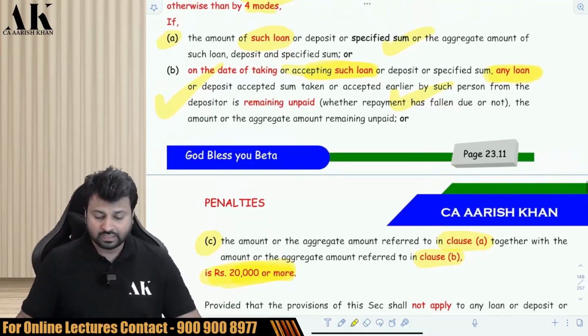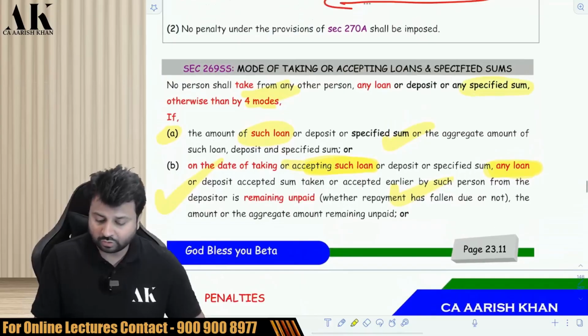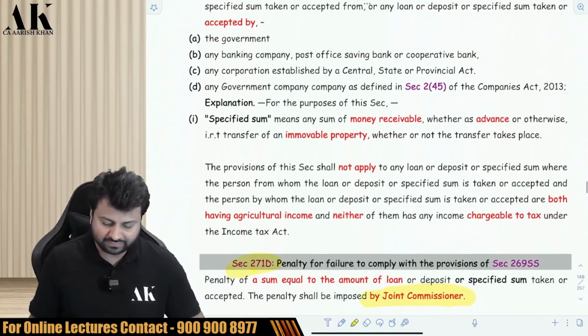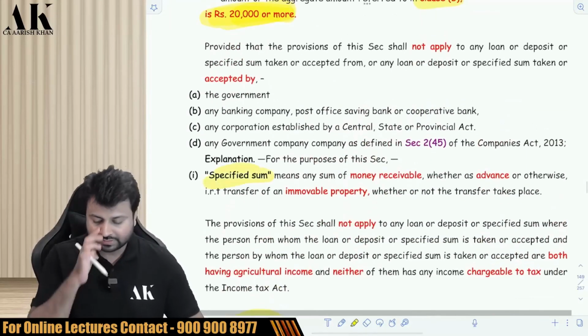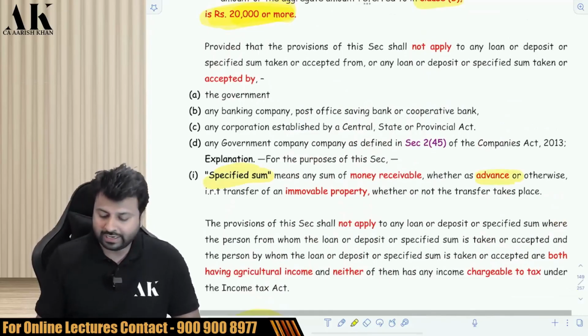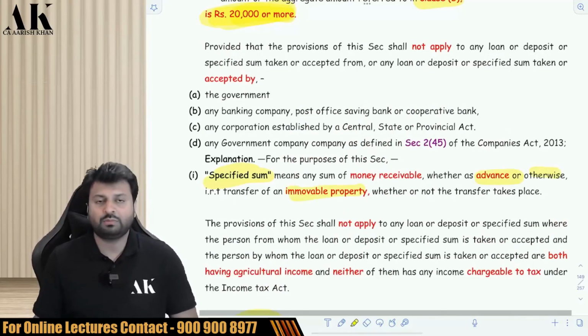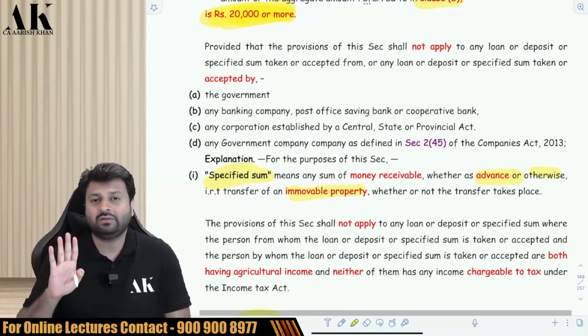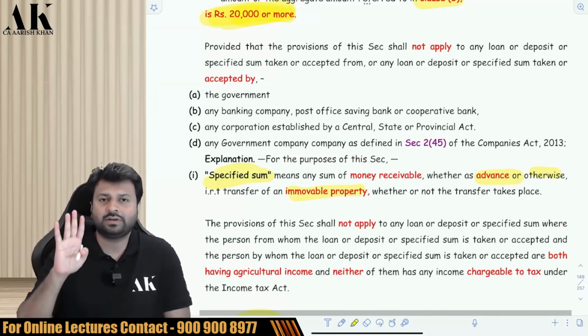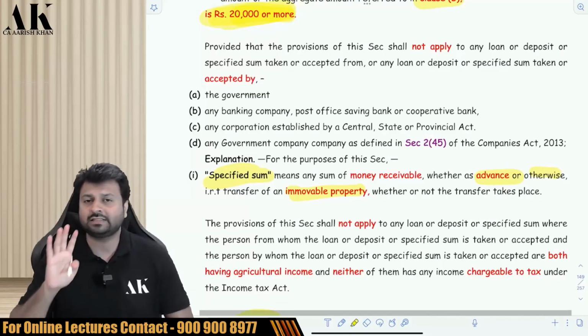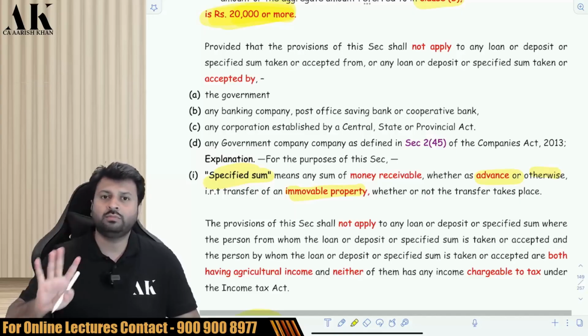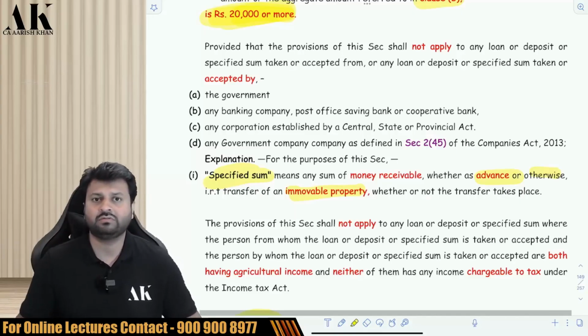Now, there is one term used over here, specified sum. What do I mean by the term specified sum? Specified sum is defined in the law. It means you should not take any advance from anybody in respect of an immovable property. Suppose you are planning to sell your immovable property, so you have taken an advance from someone. That advance should not be accepted in cash, should not be accepted by bearer cheque. That advance should also be accepted by account payee cheque, account payee draft, ECS and such other electronic mode, the four golden modes which are mentioned by the law again and again in different provisions.